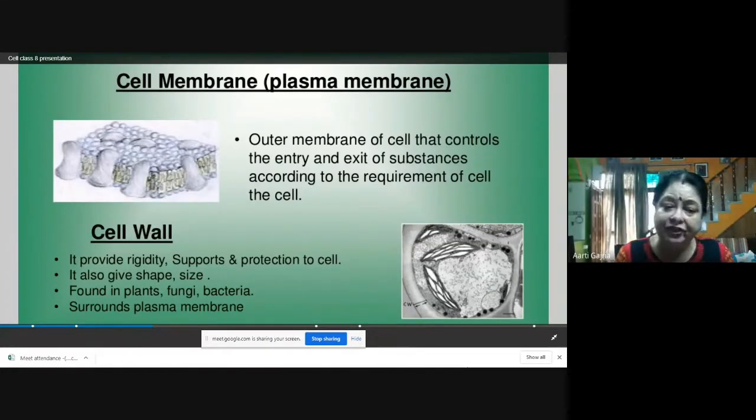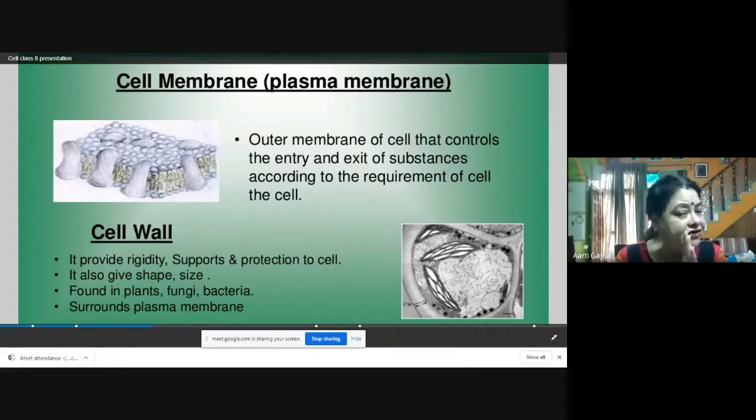What is the function of the cell wall? It protects the cell and supports the cell. It also gives the shape, because plant cells have a permanent shape. They cannot change the shape of their cell because of the cell wall. It is found in plants. In plants, the cell wall is mostly made up of cellulose.